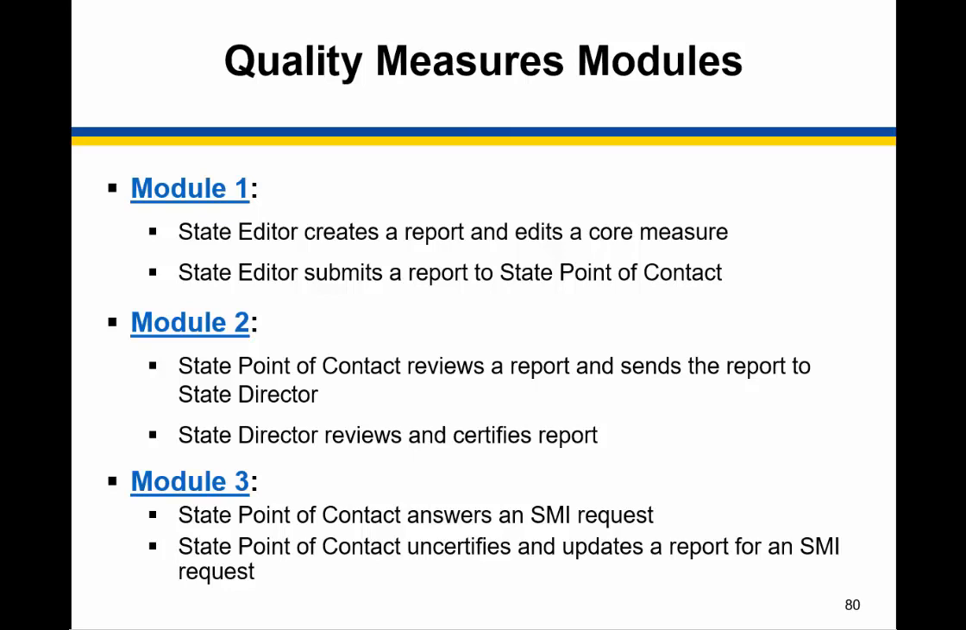The first module shows how a state editor creates a report, edits a core measure, and submits the report to the state point of contact. In the second module, the state point of contact reviews a report, sends the report to the state director, and then the state director reviews and certifies the report to send to CMS. The last module shows how a state point of contact and state editor answer an SMI request and update the report accordingly.